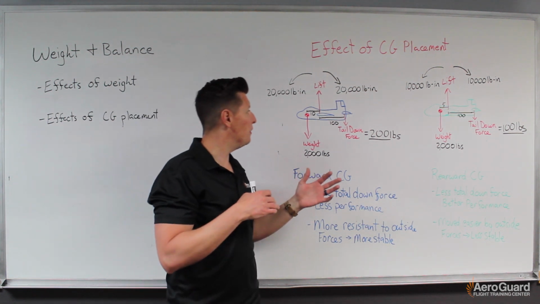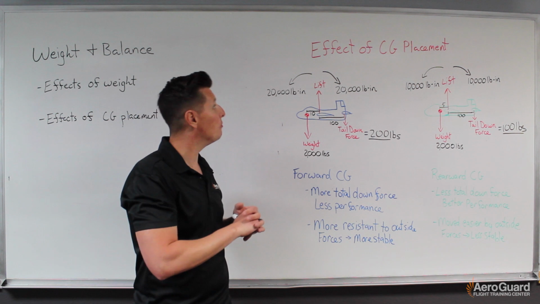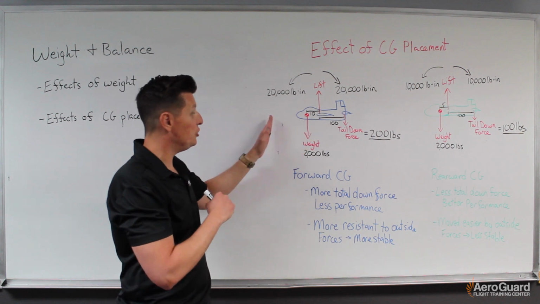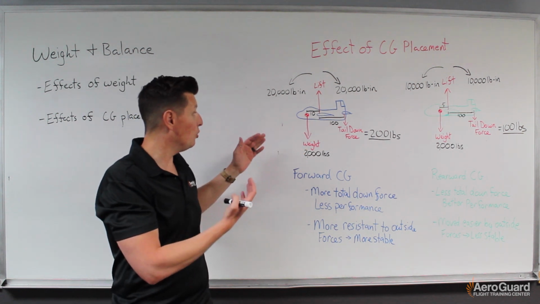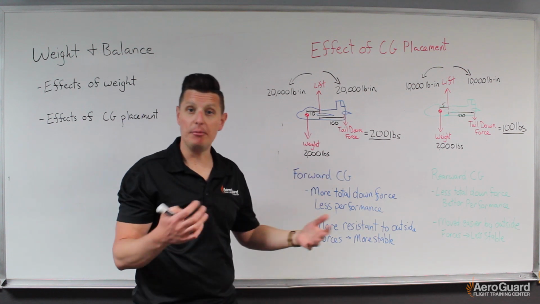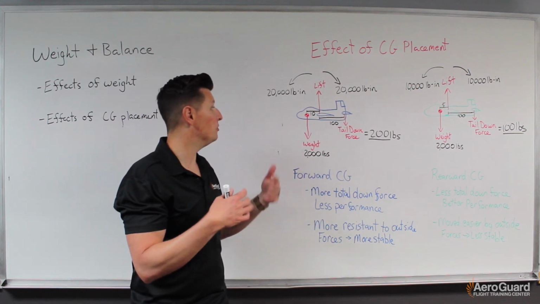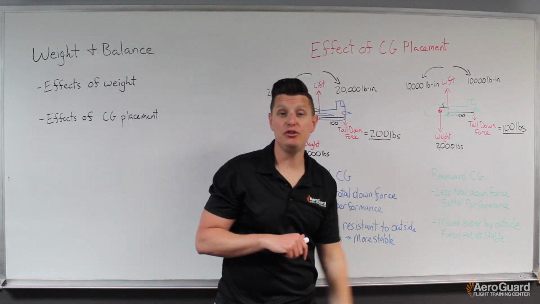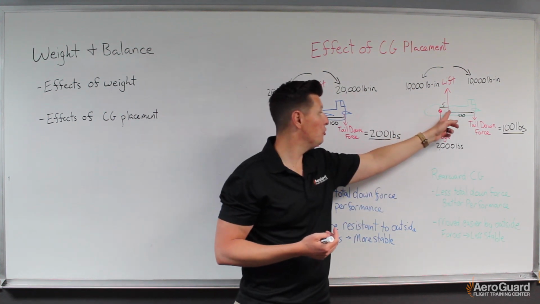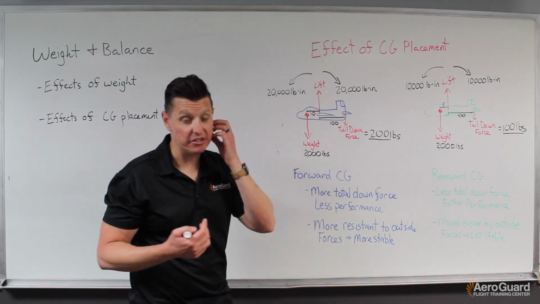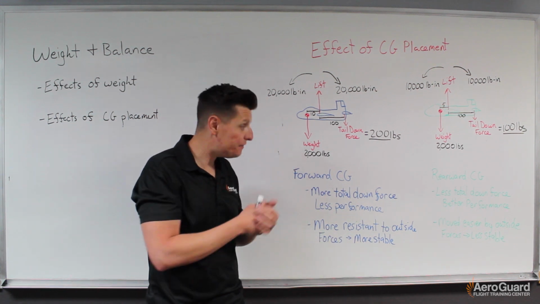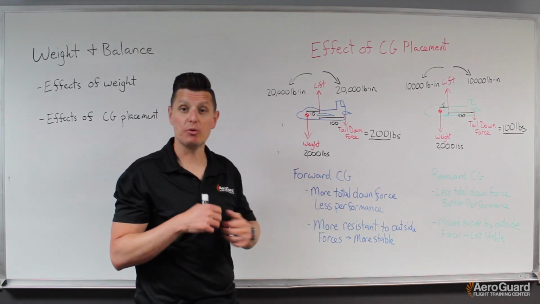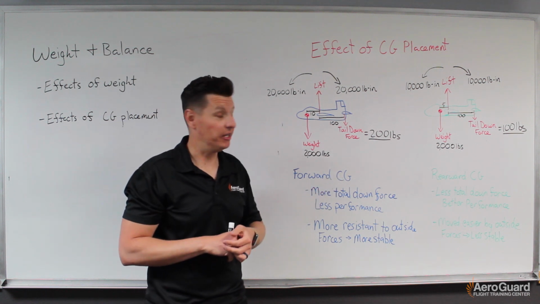So I think this hopefully helps clarify why it's so important. Obviously, if you take the CG too far forward, we could get to a place where our stabilator or our elevator is unable to really effectively control the pitch of the aircraft. Vice versa, if we take the CG too far aft, for example, to a place where it's almost equal to the center of pressure or the center of lift, we could get to a place where we have basically no stability.